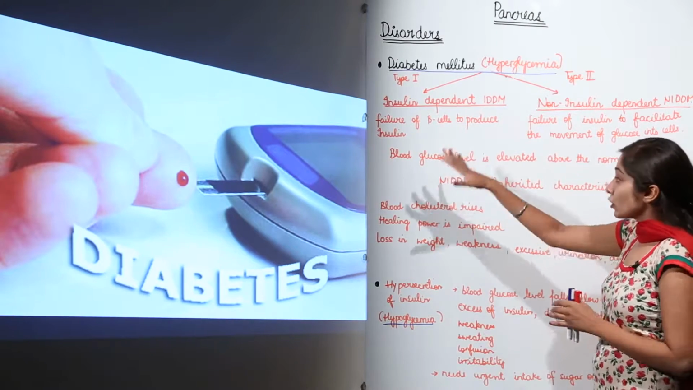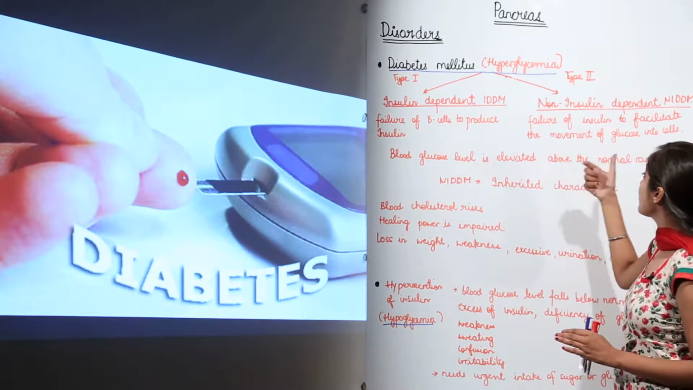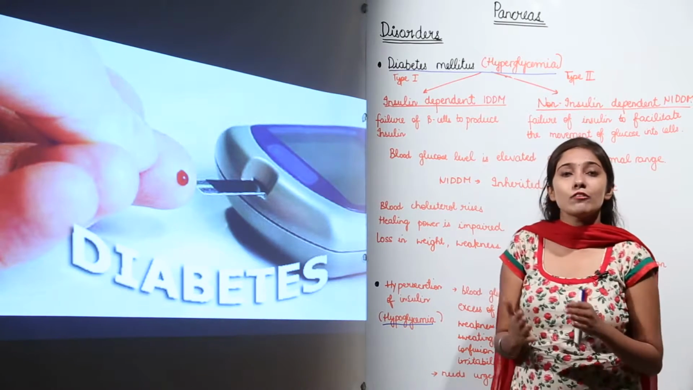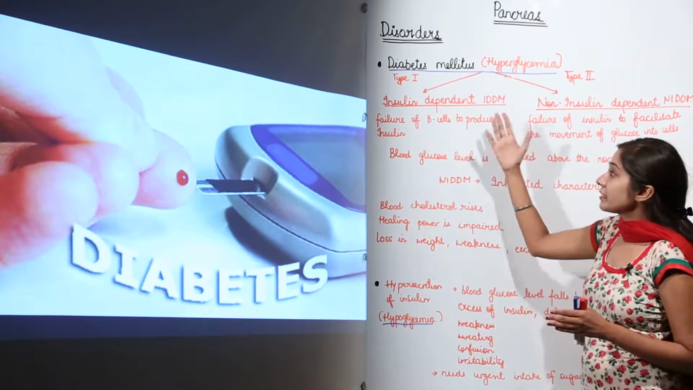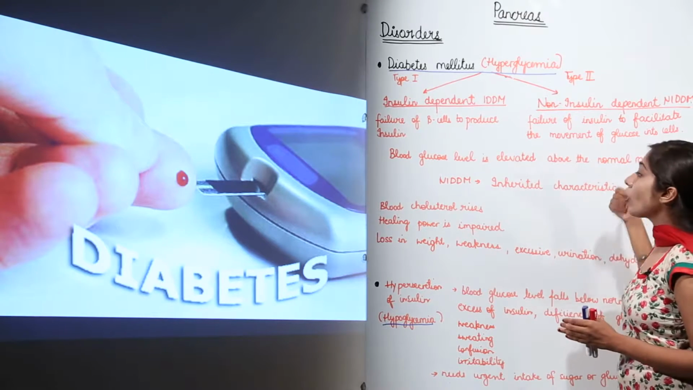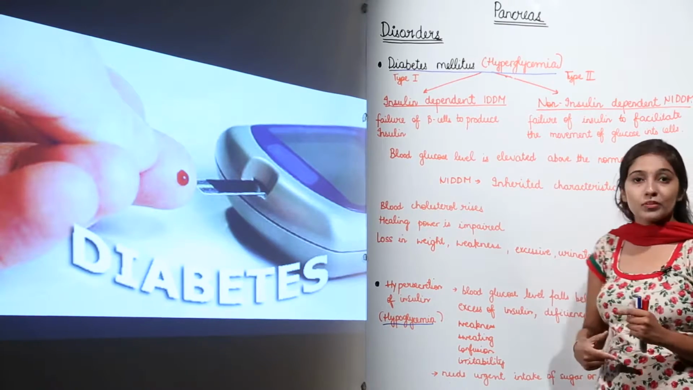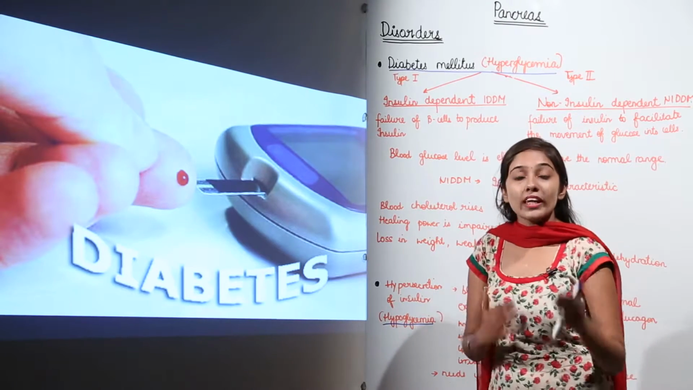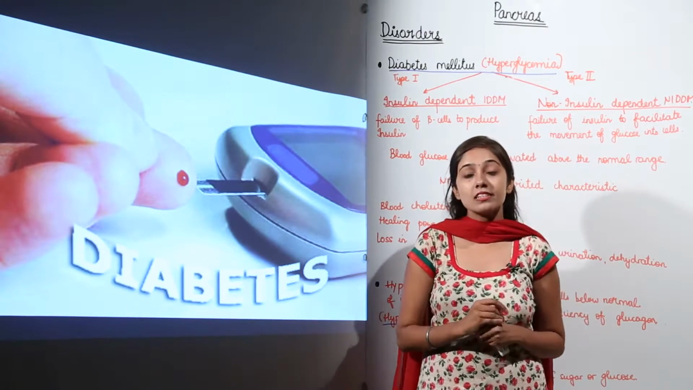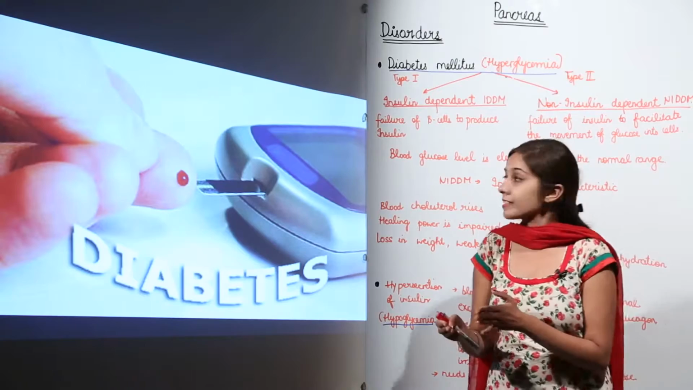So blood glucose level, in both type 1 and type 2, is elevated above the normal range. This is what you normally call sugar in day-to-day life. But in case of NIDDM, this is actually an inherited characteristic. It is inherited from the parents. So when you are suffering from NIDDM, it means this trait has been inherited from the parents or the grandparents.